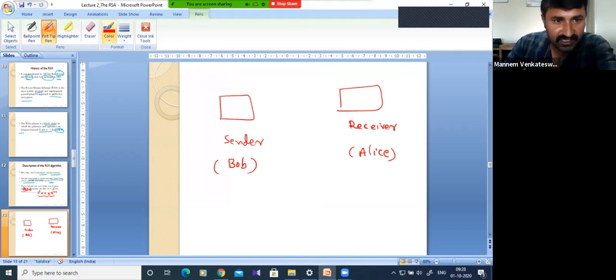So initially, Alice, the receiver, will generate a pair of keys.